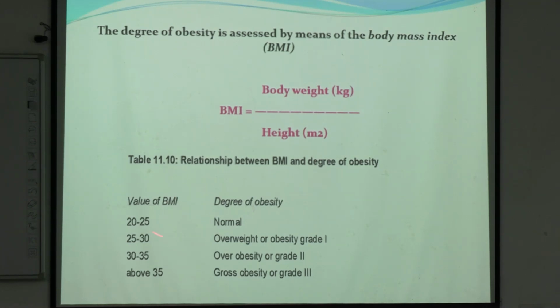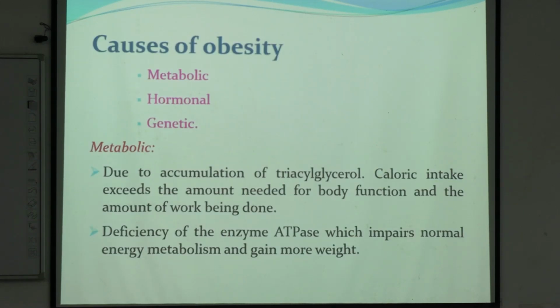A normal BMI is 20 to 25. More than 25 up to 30 is overweight. 30 to 35 is grade 2 obesity, and above 35 it is grade 3 obesity. Clear? And what are the causes of obesity? Causes of obesity can be divided into three main reasons: metabolic cause, hormonal cause and genetic cause.